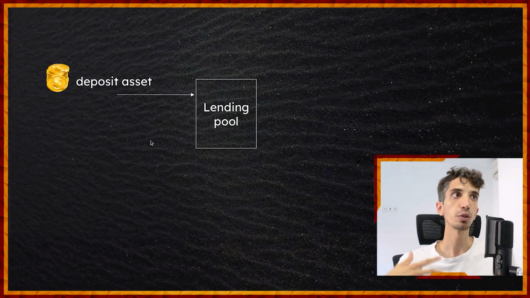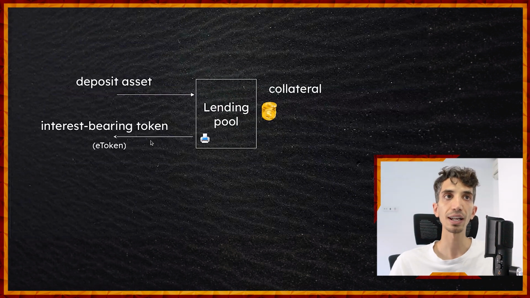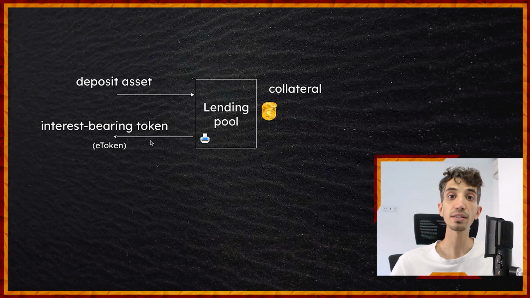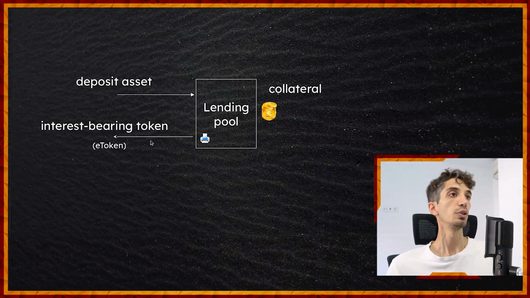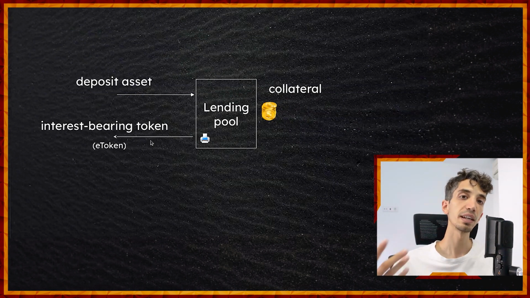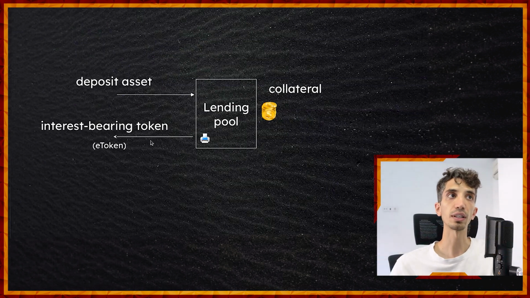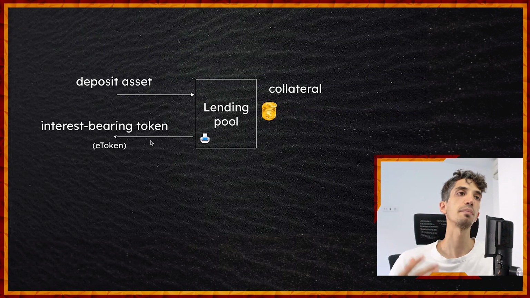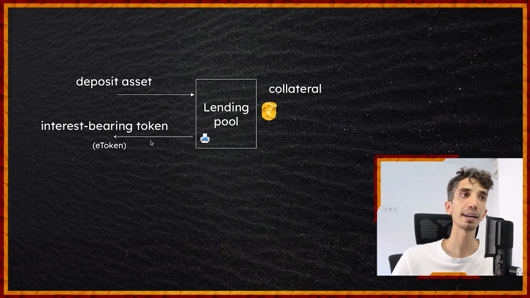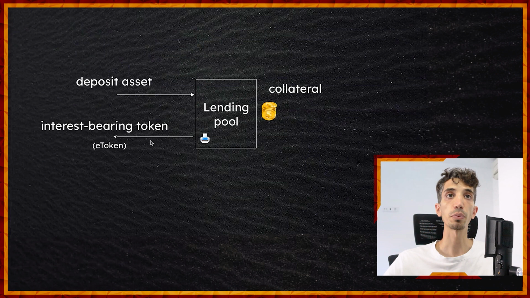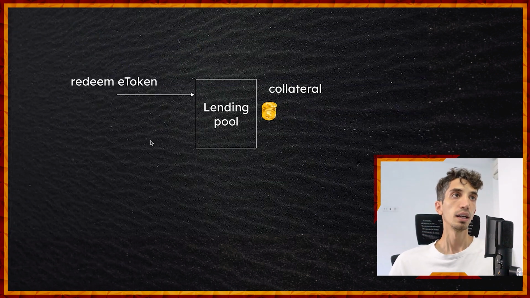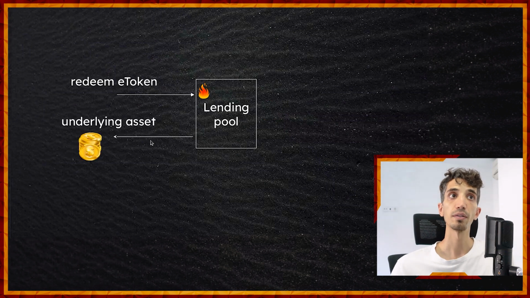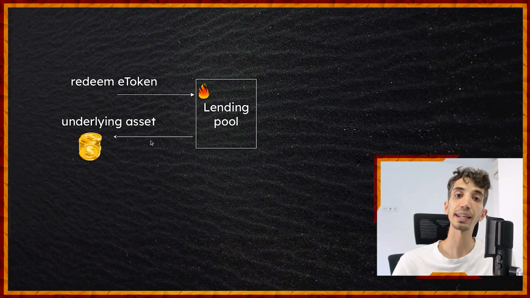Lending pools, right? You deposit assets, and those assets become collateral. The lending pool is able to print some tokens, in this case the E tokens for Euler. You could also call them interest-bearing tokens, LP tokens, yield tokens, whatever you want. So you deposit something, that something becomes collateral in the system, and the system gives you back E tokens that represent your position in the system. If you want to redeem those E tokens, you can do so and you will get your collateral back. So you burn the E tokens, and you get the underlying asset back.